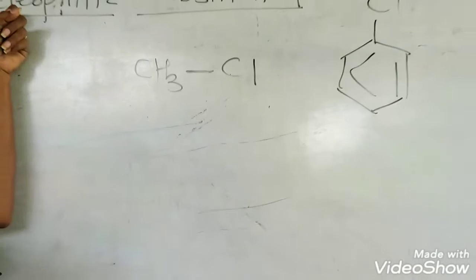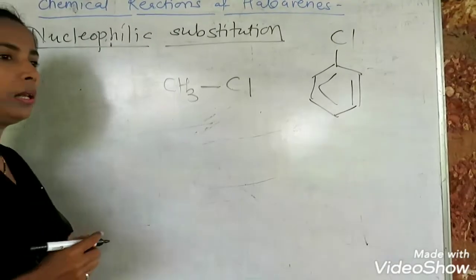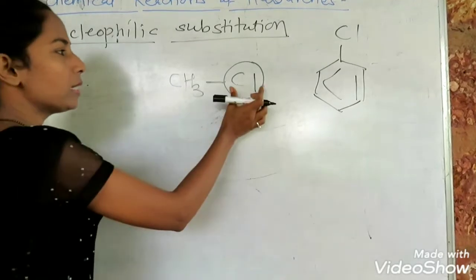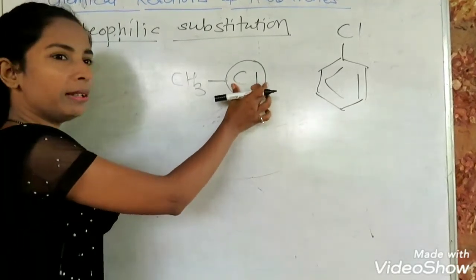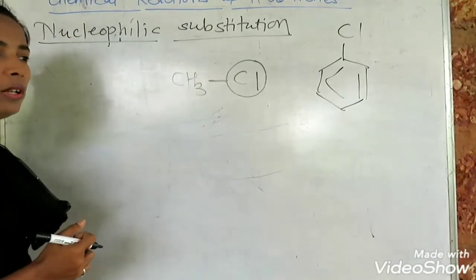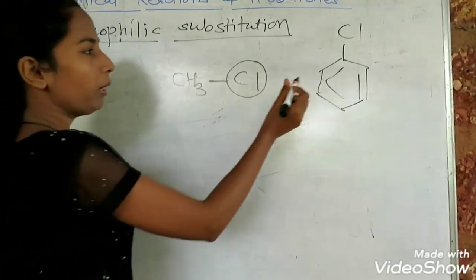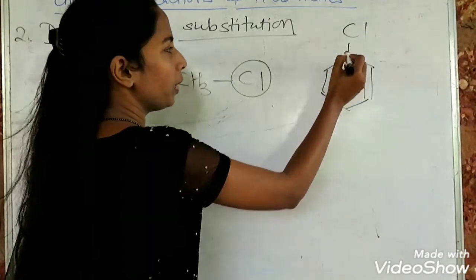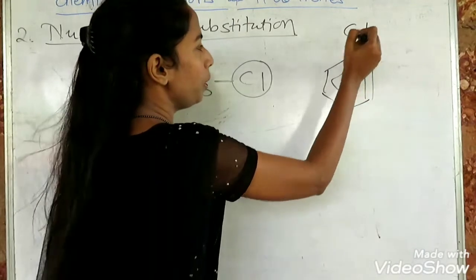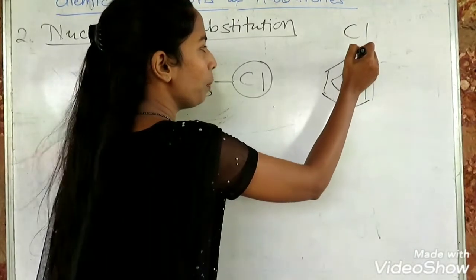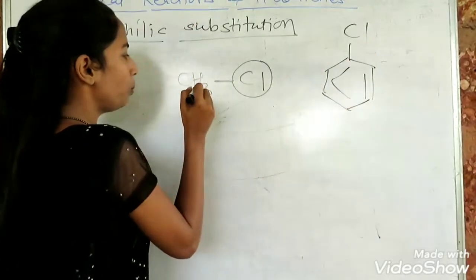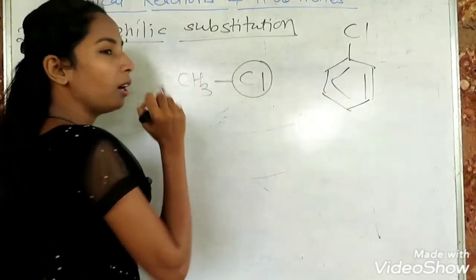Now, nucleophilic substitution is the replacement of one nucleophile by another nucleophile. So this is the halogen which can be easily replaced by any other nucleophile. Therefore, alkyl halides undergo nucleophilic substitution easily. But in case of aryl halide, if they are supposed to undergo nucleophilic substitution, this halogen is to be replaced, and for that this bond is to be broken. But this is a much stronger bond as compared to the carbon halogen bond in alkyl halide.